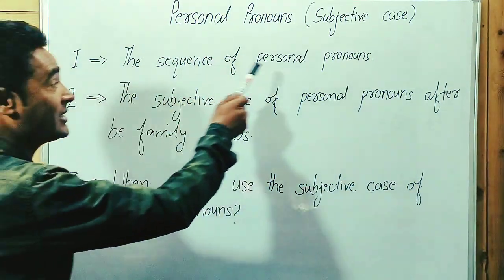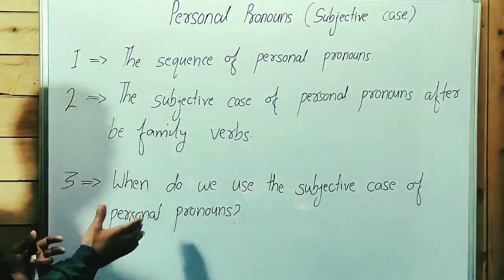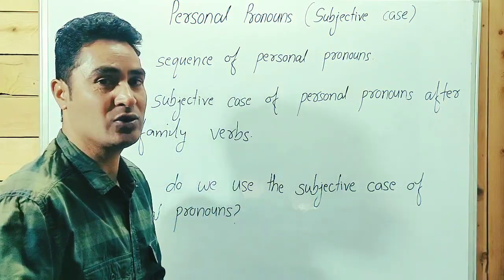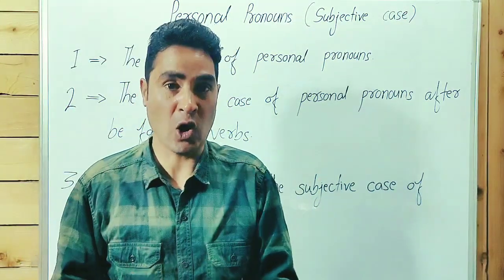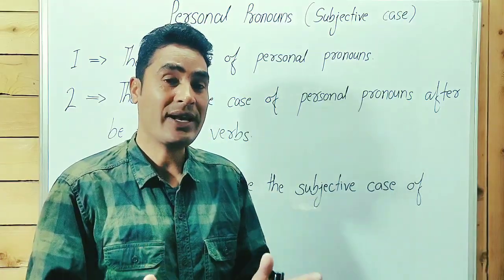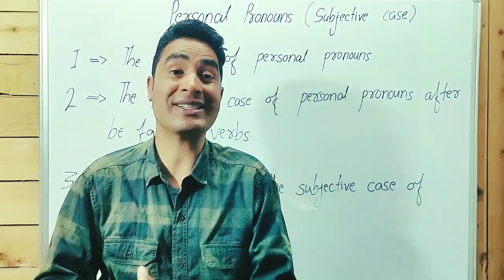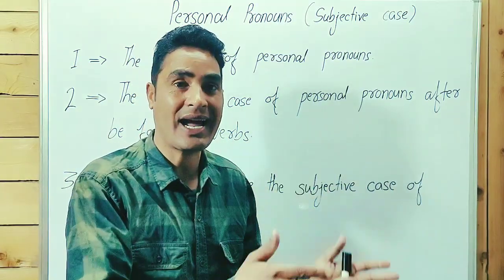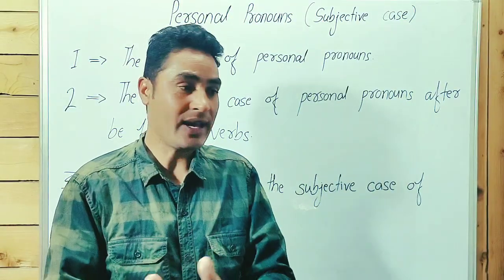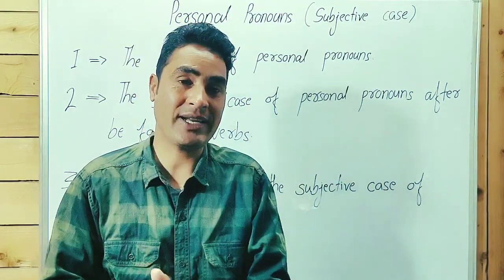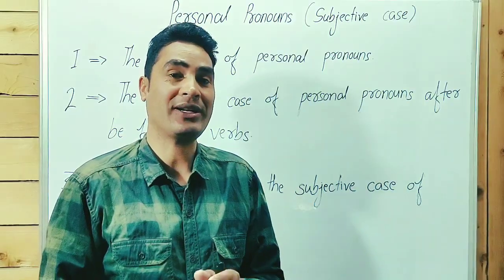First, the sequence of personal pronouns. If we have two or more pronouns in a sentence, the sequence of pronouns is written according to different persons: first person, second person and third person. We write 1 2 3 and 2 3 1. We will learn about it in the next slide.